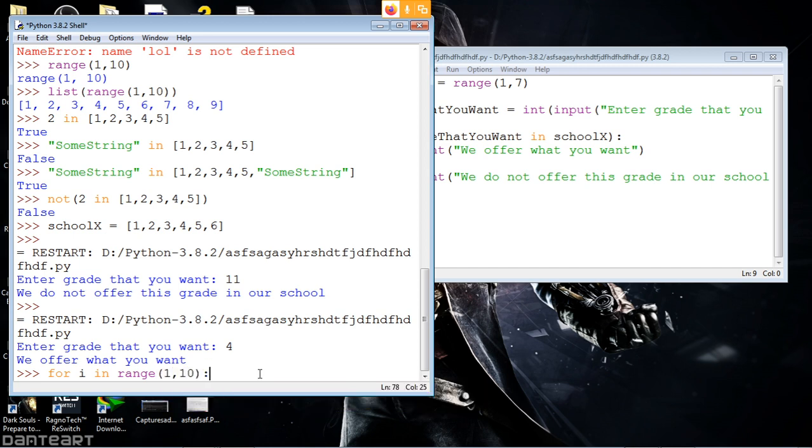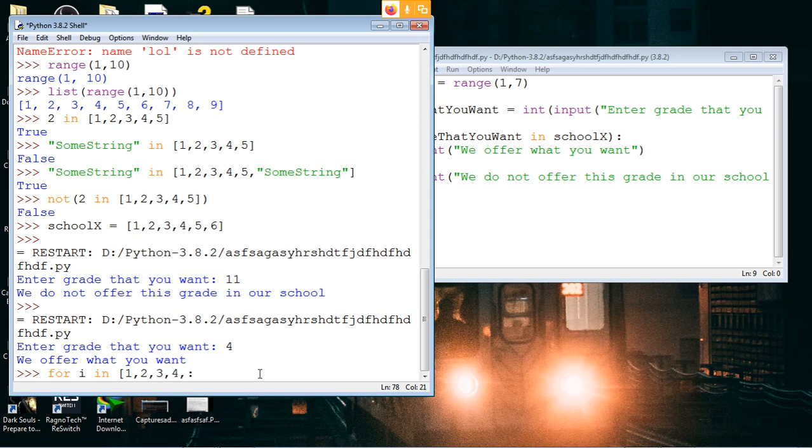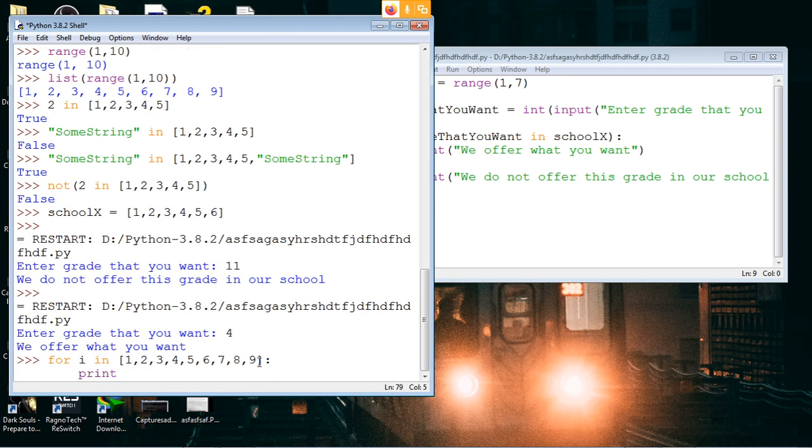When you type something like this, for i in range(1, 10), another way to see this is what is happening inside: it's creating this list, 1 to 9. 10 won't be included. So that is what it does, and then we can say anything inside the body. We'll print okay.